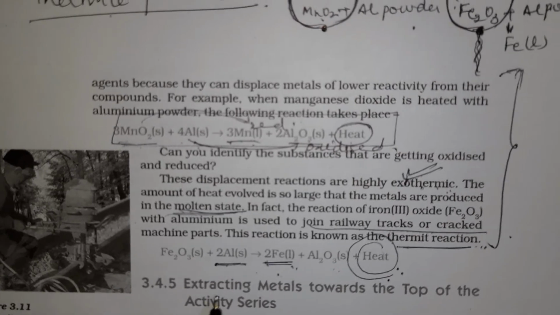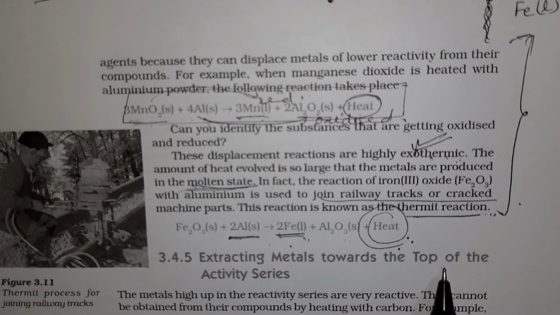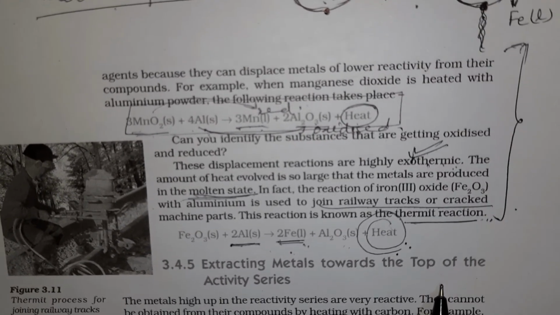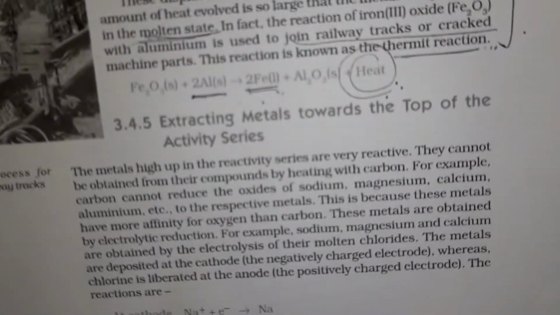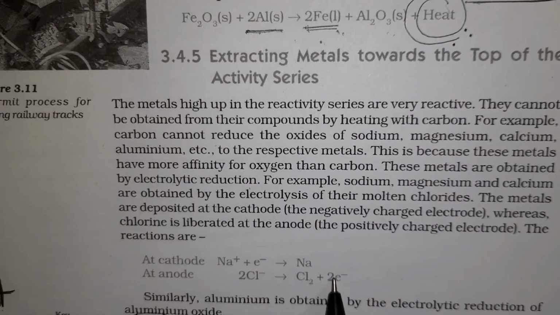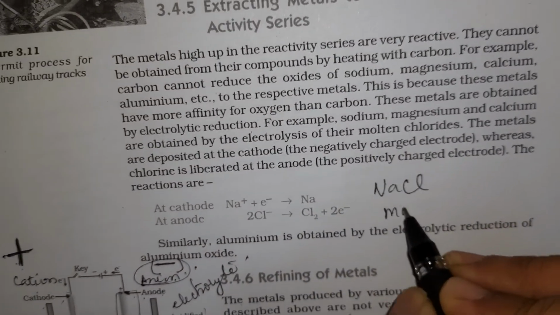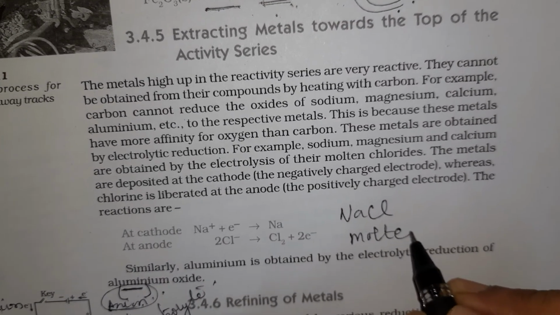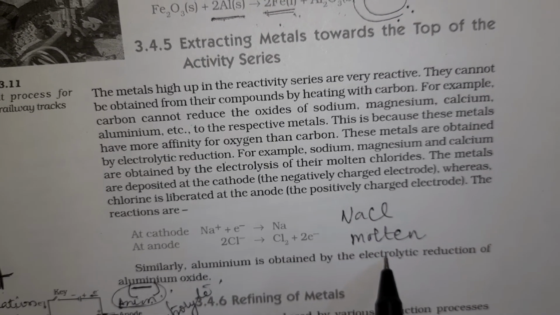Now we'll come to the last part of extraction of metals, which are placed at the top in the reactivity series. We already know that the ones placed at the top of the reactivity series are very reactive. They will react with almost everything which is present, and therefore the method of electrolysis will be employed to extract them. Like we have NaCl. What happens when an electric current is passed through molten NaCl? Always remember that the electric current will not pass through solid NaCl. So the NaCl is taken in molten state or in liquid state.